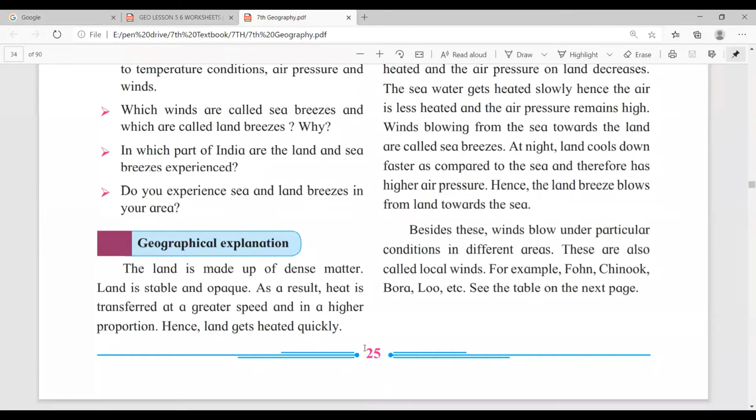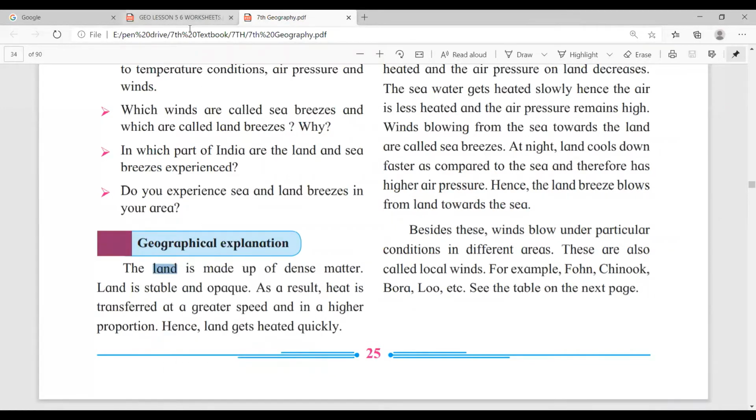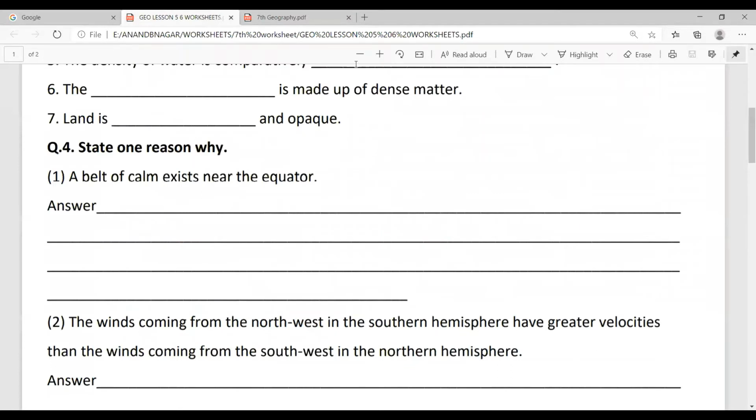The dash is made up of dense matter. So dash will be land. Okay, answer is land. Then write the answer here: land. Okay, land is the answer. Next, seventh. Land is dash and opaque. Okay, so it is also given on page number 25.